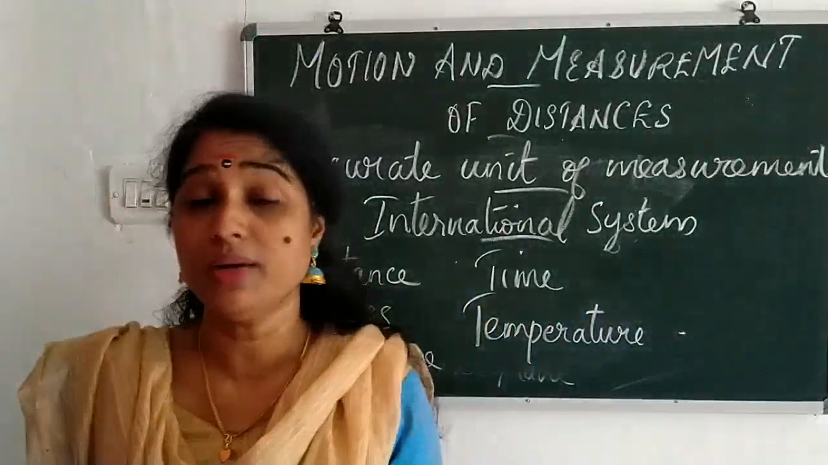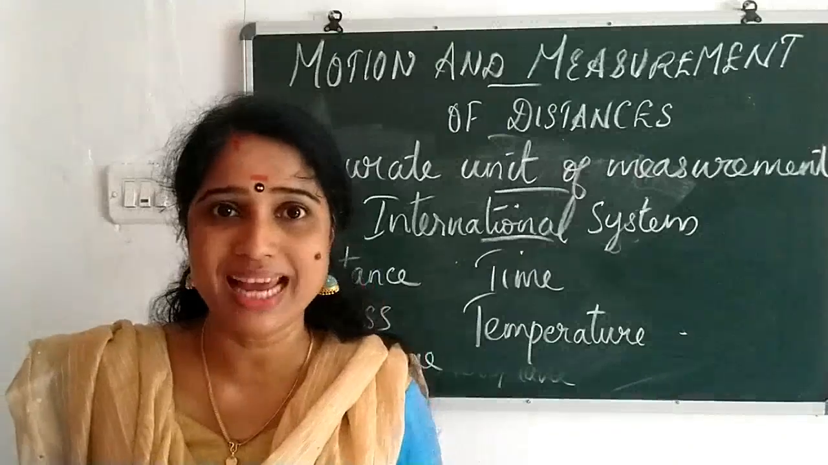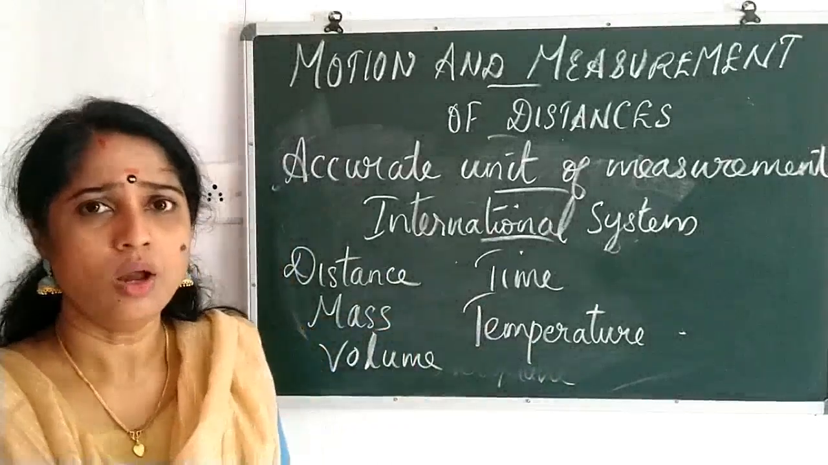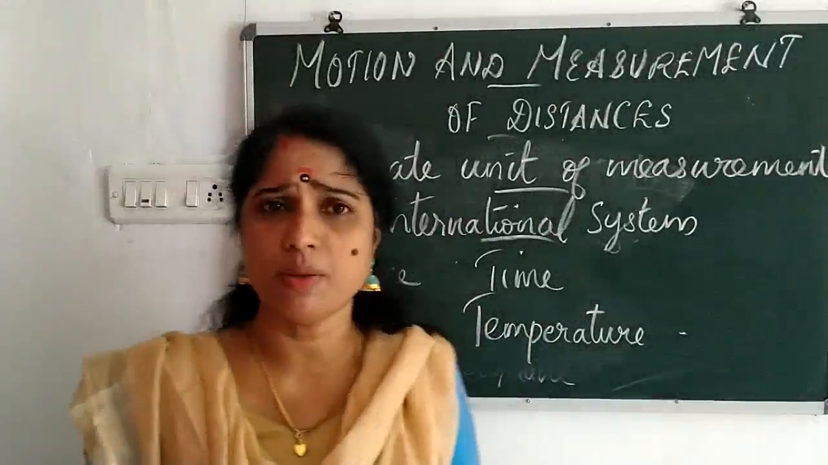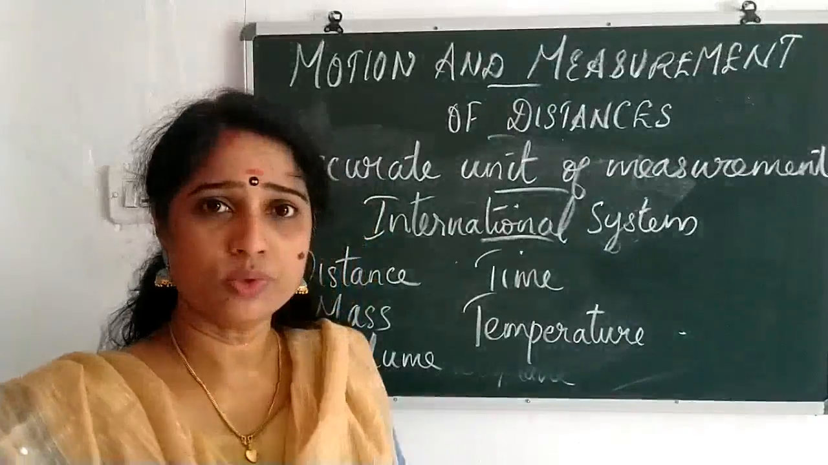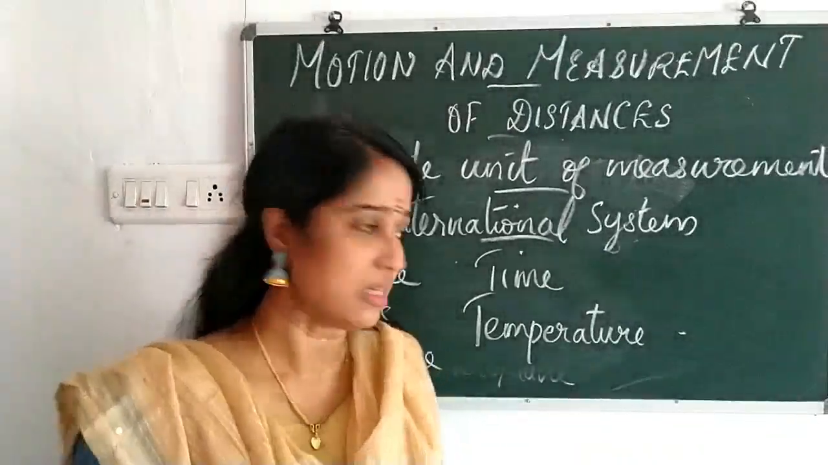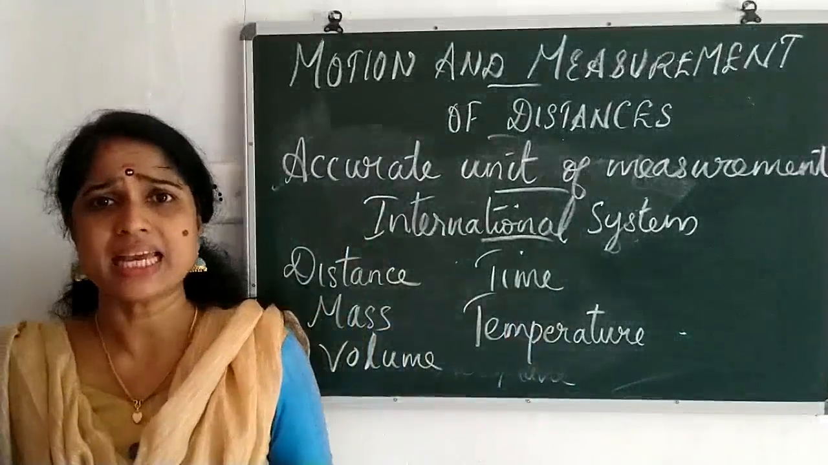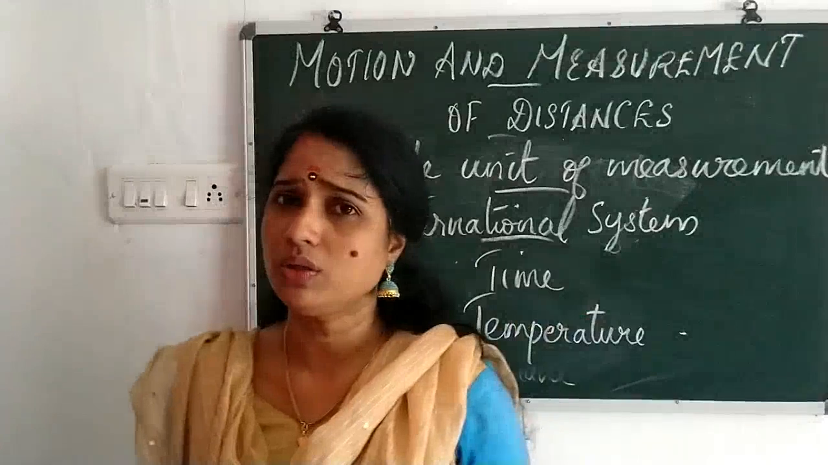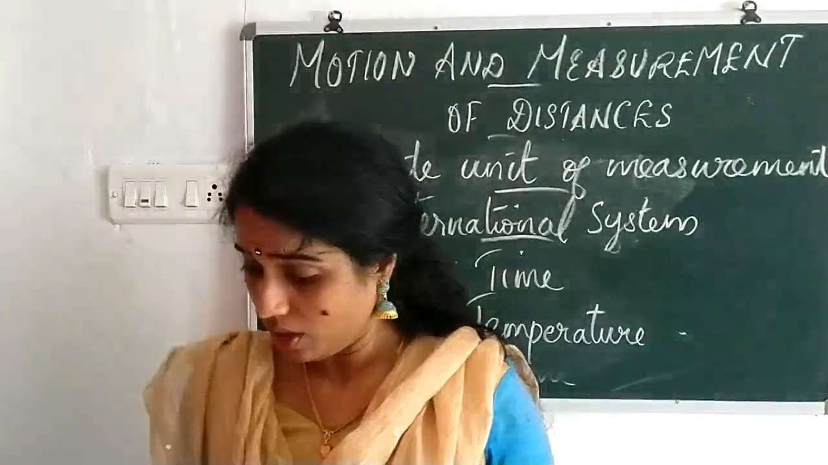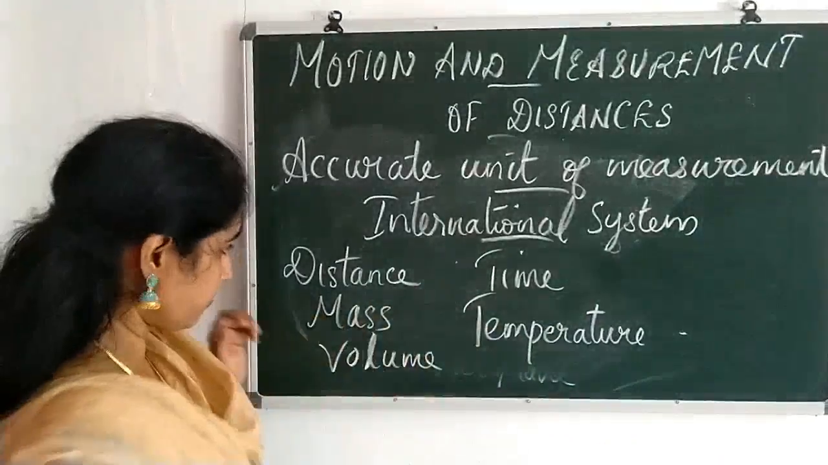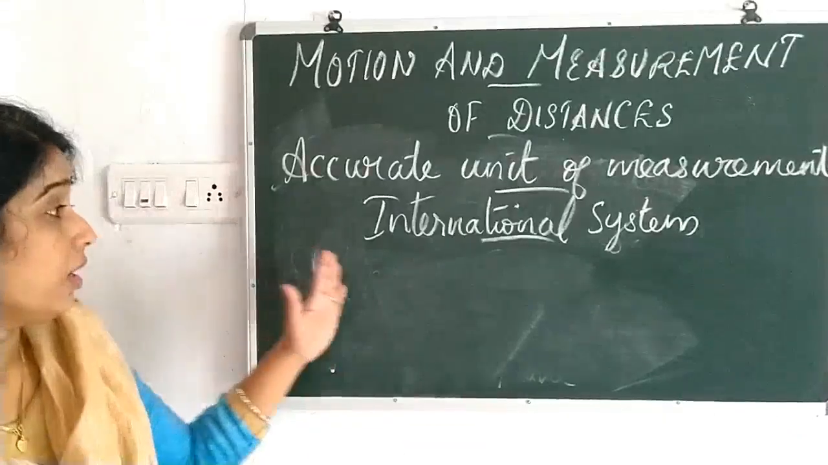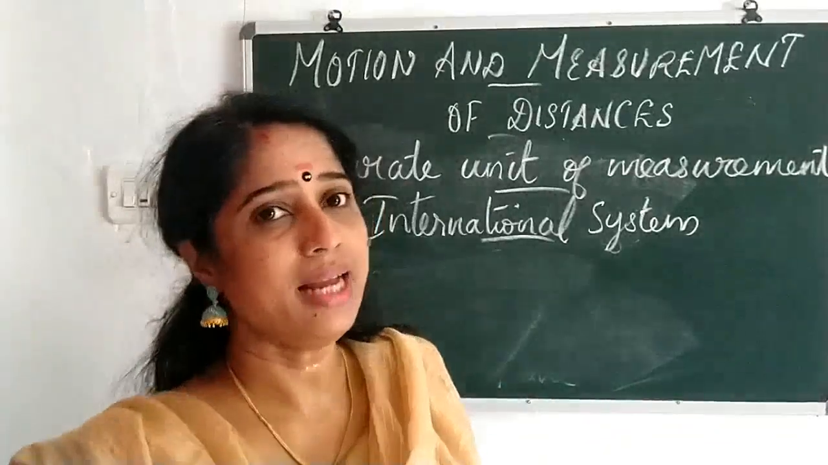For distance we have the unit kilometer, we are familiar, but that is not the universally accepted one, which we will discuss later. Mass: 1 kg, 500 gram, different measurements are there. Volume also: liters, half liter, 1 liter, 2 liter. And time: hour, minute, second, etc. Then temperature, of course, we know Fahrenheit and Celsius. So these are the different types of measurements that have units that are widely accepted.